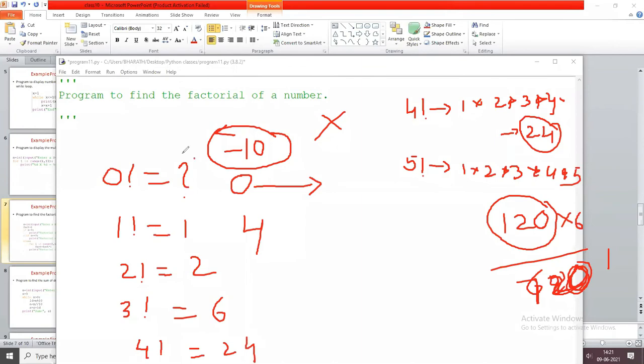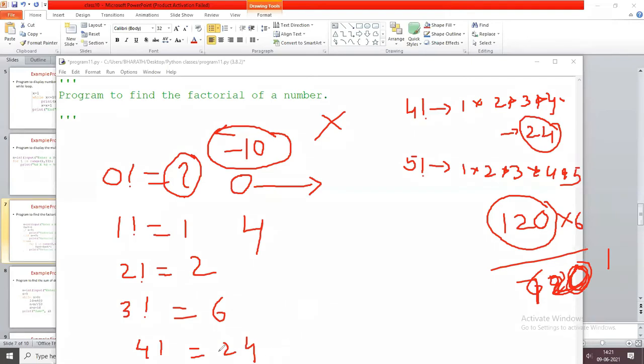So what is 0 factorial? Anyone, please give the response in the chat box. Yes, 0 factorial is 1.